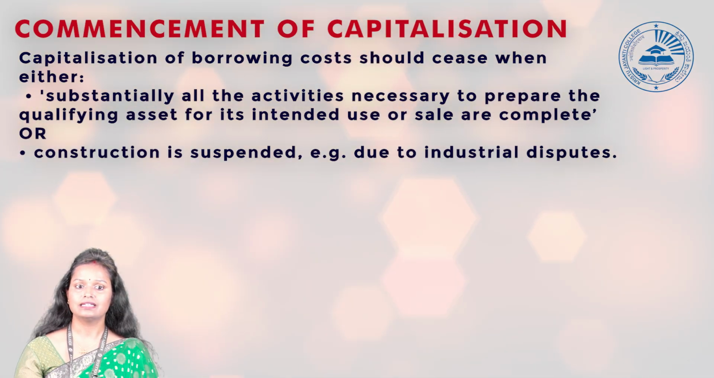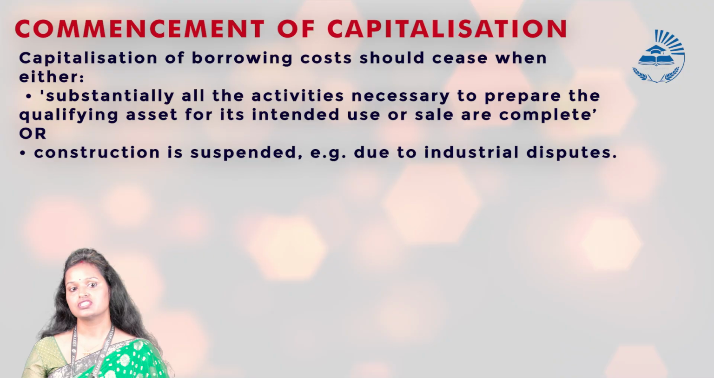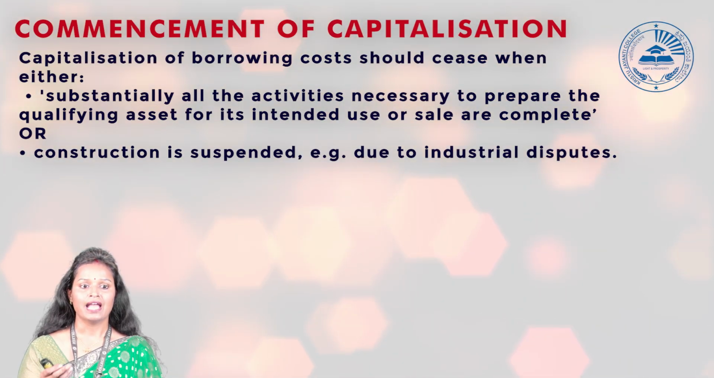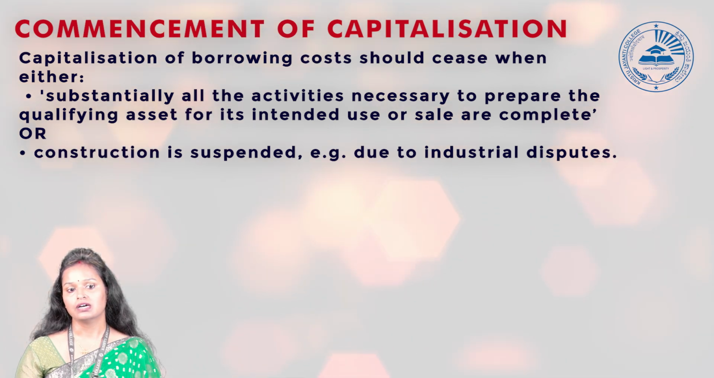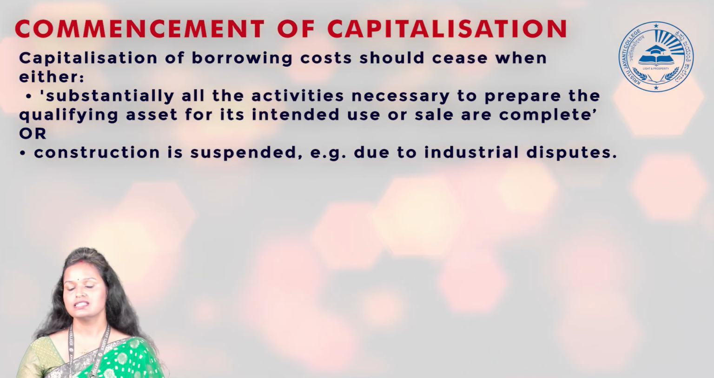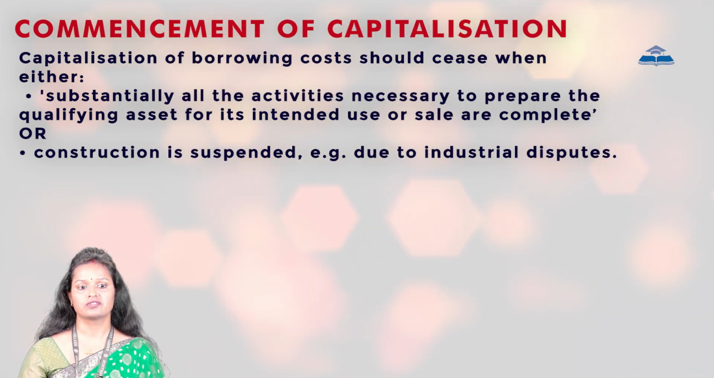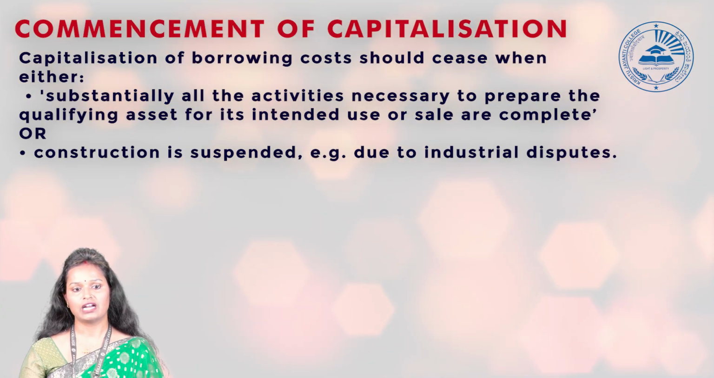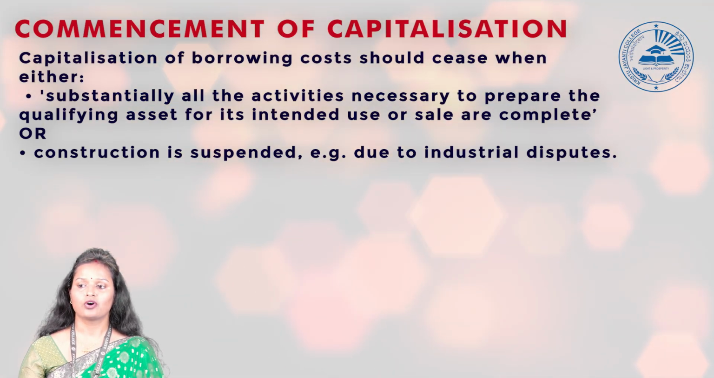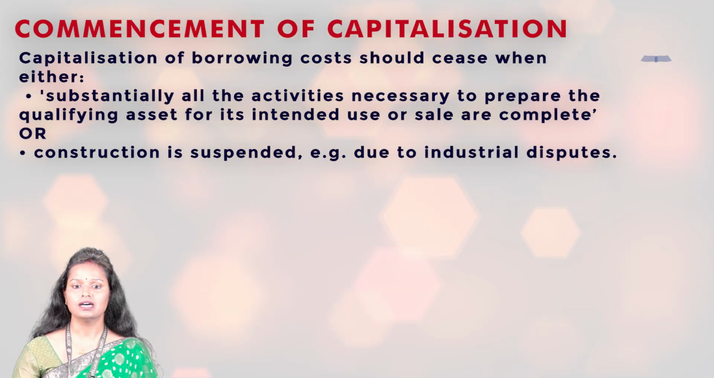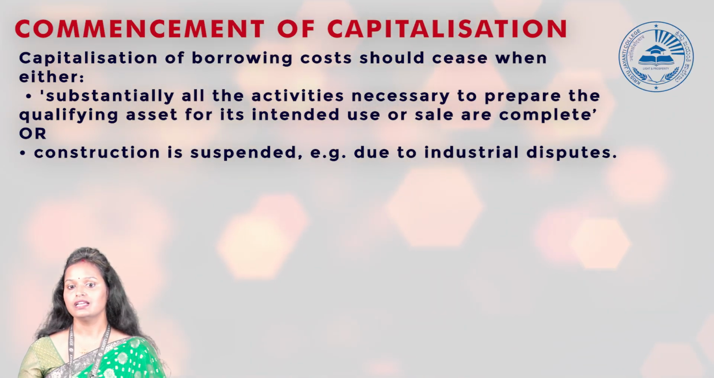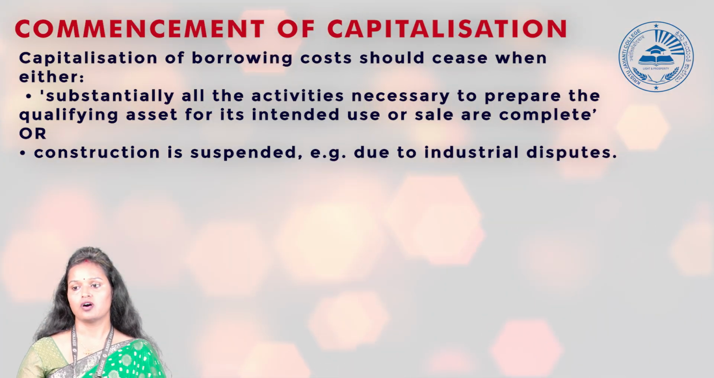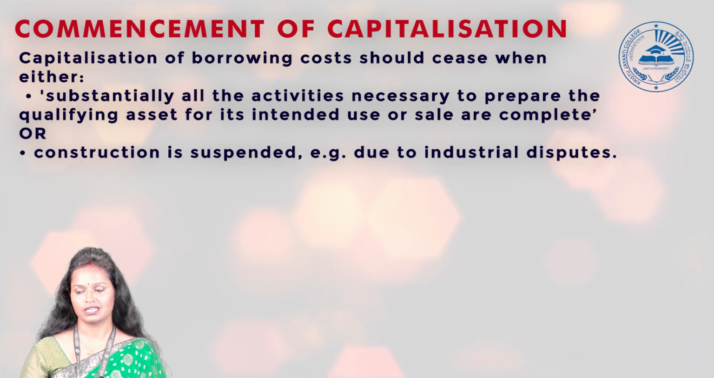Okay, from that day onwards the borrowing cost will be charged in your SOPL, the statement of profit and loss account, as an expense. And another condition is if construction is suspended. What building construction we were doing has now been suspended. In that case also the capitalization of borrowing cost will stop. Any borrowing cost incurred will be treated as an expense in the statement of profit and loss account. So this is the concept of borrowing cost according to IAS 23. Thank you.